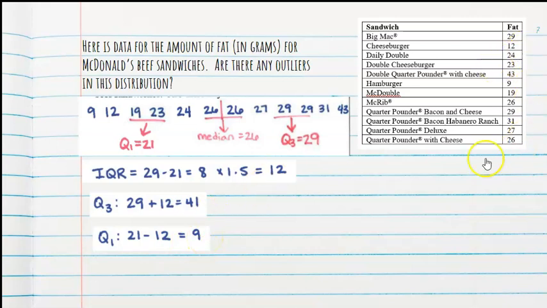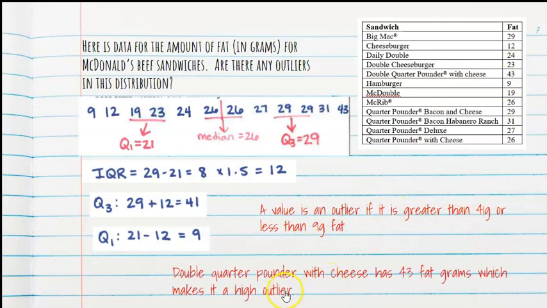So then I analyze my data. Do I have any sandwiches that have grams of fat greater than 41 or less than 9? Well, 9 is the fence, so it's not less than 9. But do I have anything greater than 41? Yes, there's a 43 right there. So I say a value is an outlier if it's greater than that or less than that. The double quarter pounder with cheese has 43 fat grams, which makes it a high outlier. That's how I would answer that. Again, there is work required on this that needs to be shown.